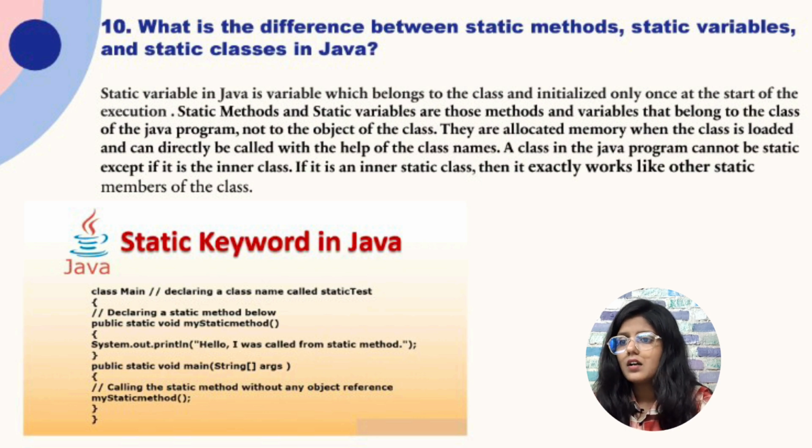the class. A static class, or more precisely, a static nested class, is a class inside another class that doesn't depend on an outer class instance and can be accessed directly using the outer class name. It does not need the creation of an object of the static class as well. Static members improve memory efficiency and are useful for utility functions, shared data and helper classes. So this is the static variable, class and method.